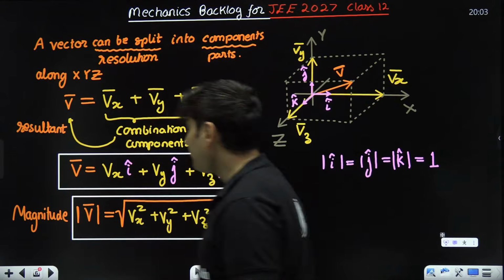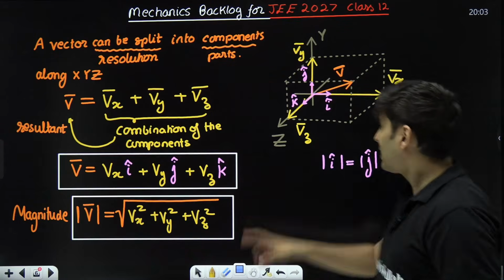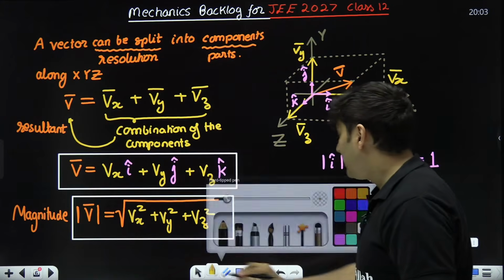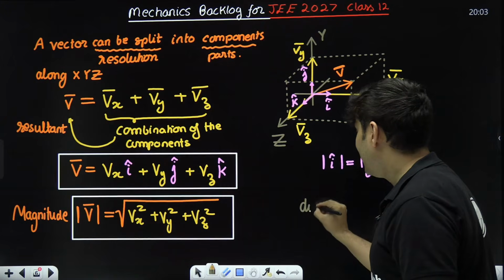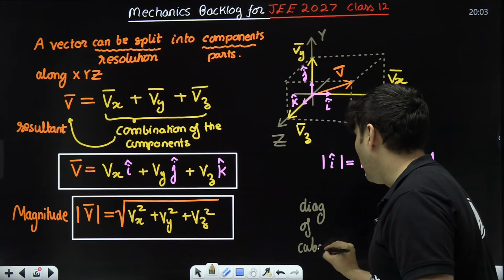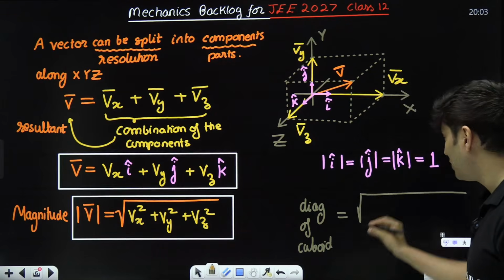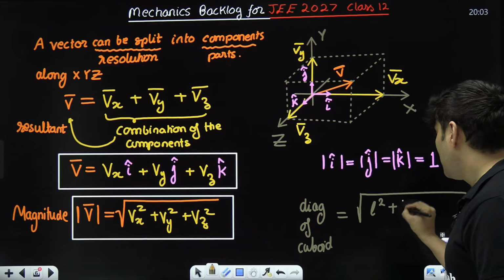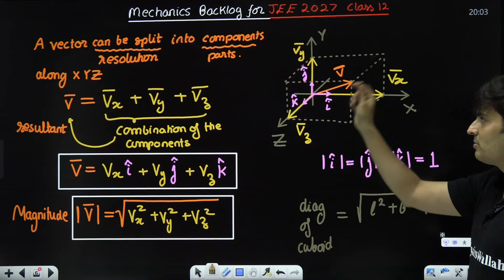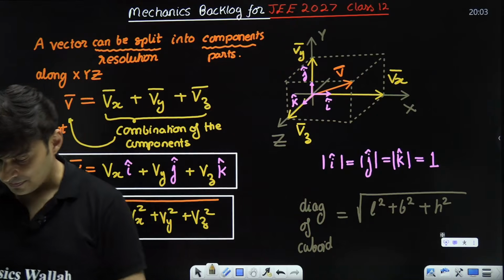Let's take an example. And those of you who are a little bit smart would have visualized one more thing. Sir, this is a cuboid. Sir, this is a diagonal, and I already know the diagonal of a cuboid formula. I know this from 10th, from my basics of geometry. It is the square of the length plus square of the breadth plus square of the height, whole thing inside the root. How many of you can see this?